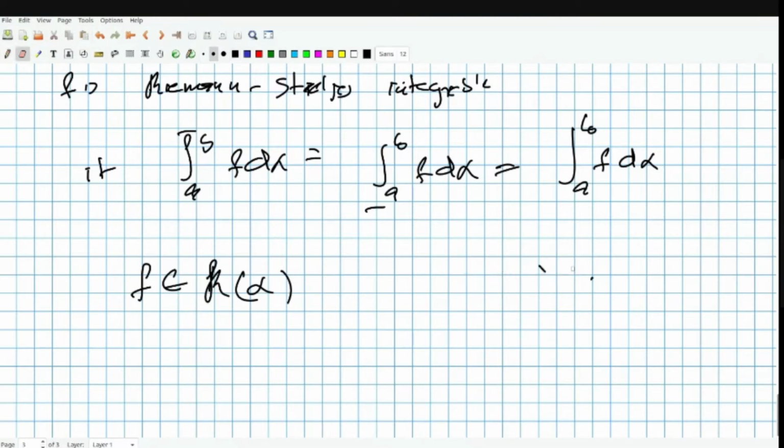Of course, in these cases the variable of integration doesn't matter. You can write x or y, it doesn't matter. All these things, I suppose you know.